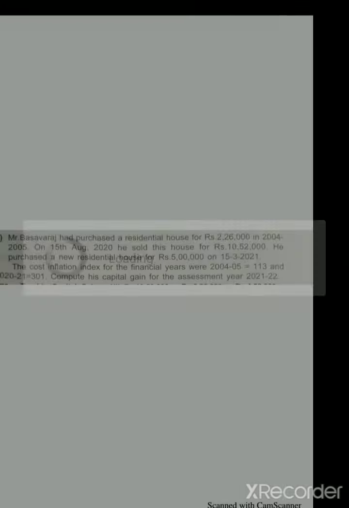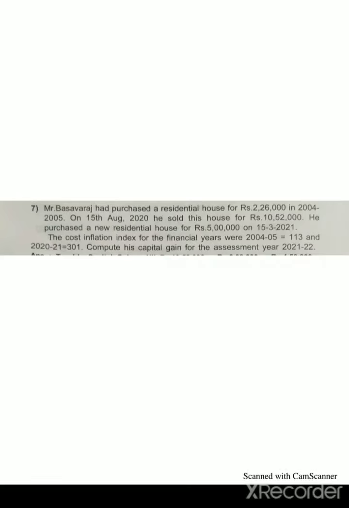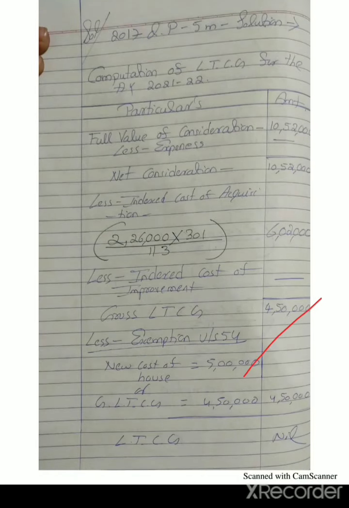So here also he is eligible to claim under section 54 because he purchased a new residential house. So exemption under section 54: new house cost 5 lakh or gross long-term capital gain 4,50,000. After comparing these two values, obviously the lesser value is 4,50,000. So the final taxable long-term capital gain amount is nil.